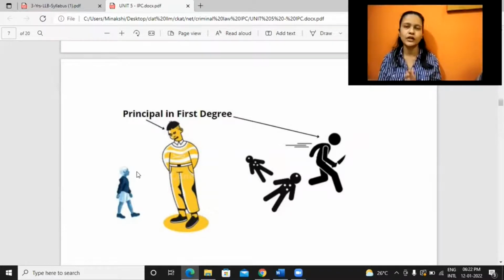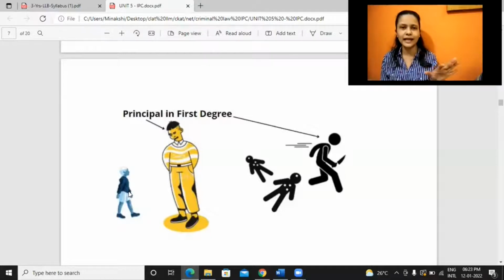We already know that a child below 7 years of age cannot commit a crime. It's given in IPC 82, 83. So if a child under 7 years of age cannot commit a crime, who is responsible here? Because this child has not yet developed that much maturity. In such a case, even if the child has committed this crime, it's not the child who is guilty. It's this adult person who created such a situation or somehow convinced the child to commit a crime.